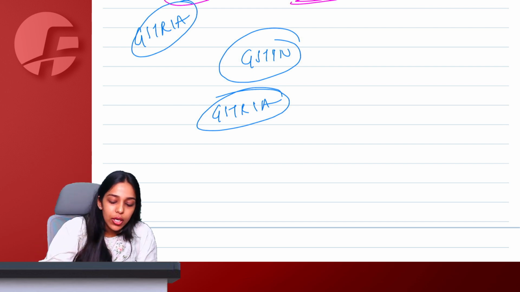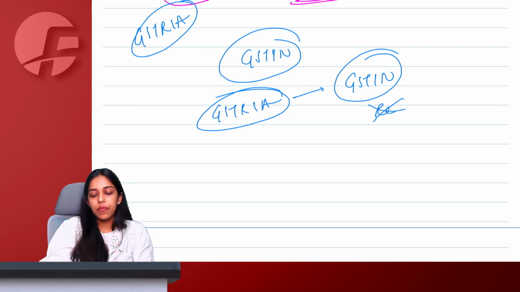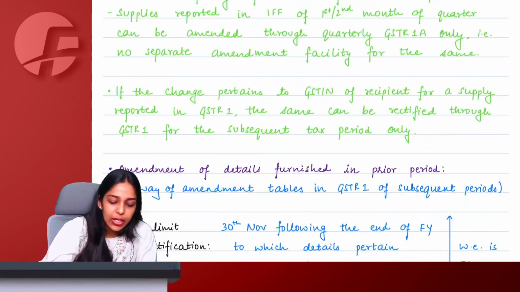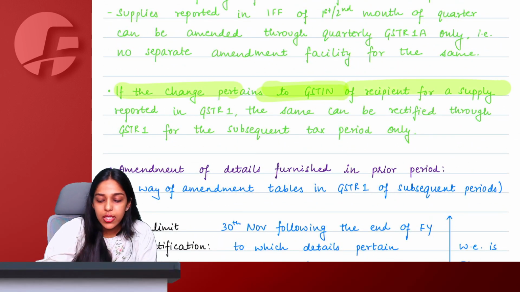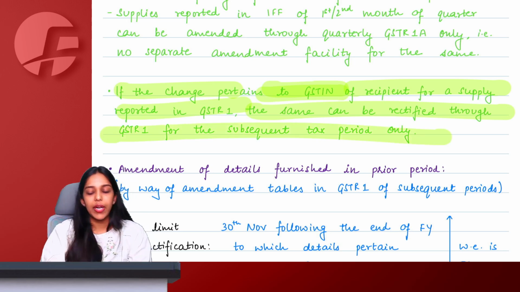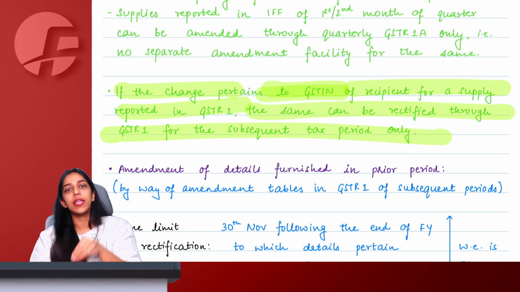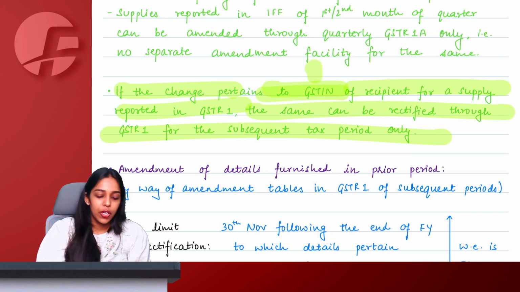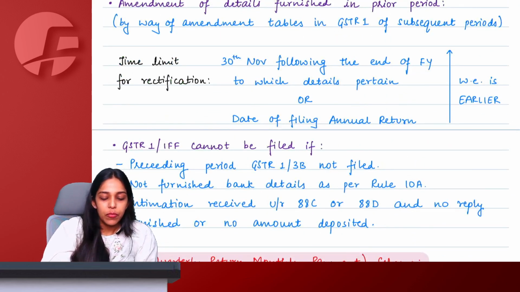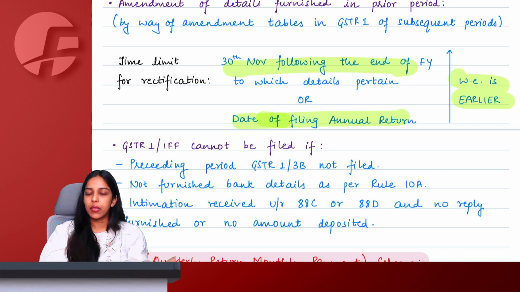Right, ma'am. So let us say I want to change the GST number of my recipient. This is not allowed. Only one kind of rectification is not allowed. If the change pertains to the GST number of the recipient for a supply reported in GSTR 1, the same can be rectified only through the amendment table in GSTR 1 of a subsequent period. This period, by filing GSTR 1A, you cannot amend the same. And for all prior periods, we still have the same time limit, 30 November or annual return, whichever is earlier, through amendment tables of subsequent returns.